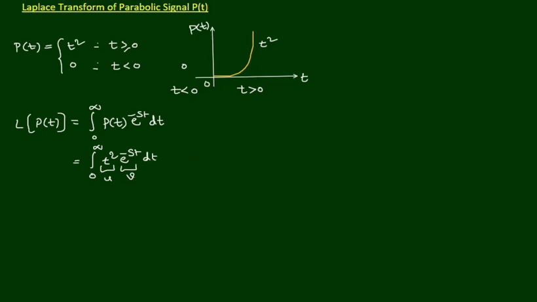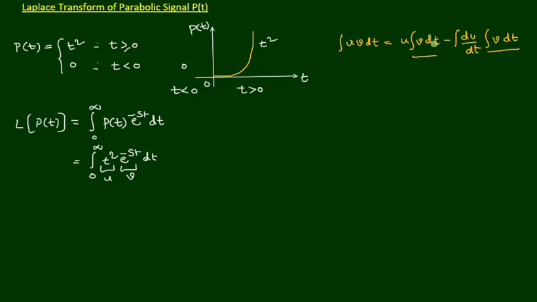So we write the formula of integral of u v dt equals u integral of v dt minus integral of du by dt into integral of v dt. So this function consists of integral of v dt two times.